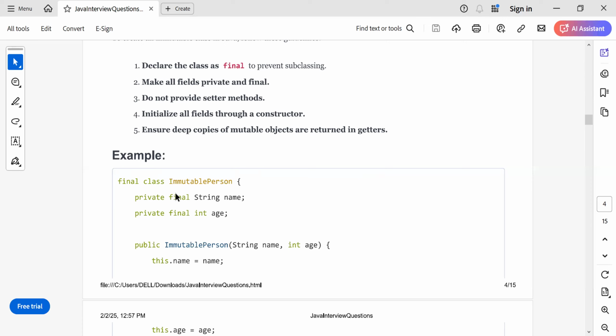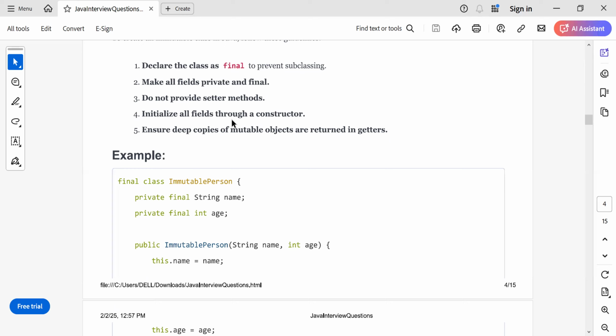Because I shouldn't be able to set the value once I create the object of it. So I won't provide the setter methods. The fourth one is to initialize all the fields through the constructor. Only during construction of the object should I provide all the values and set them into all the fields. So once I create the object, I should not be able to change it. That is the reason we provide all the values in the constructor itself.